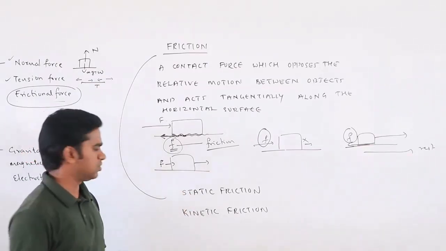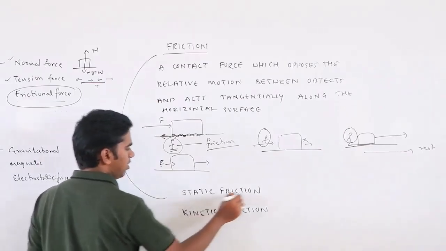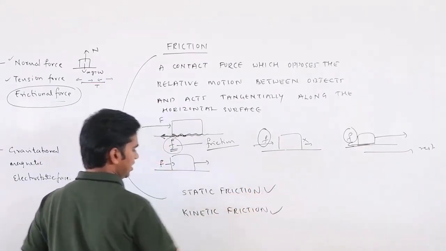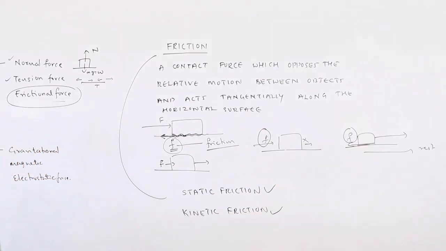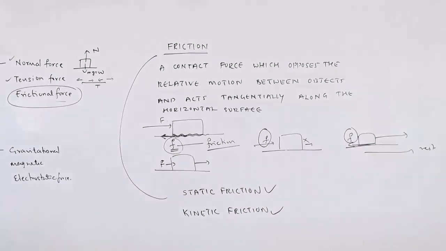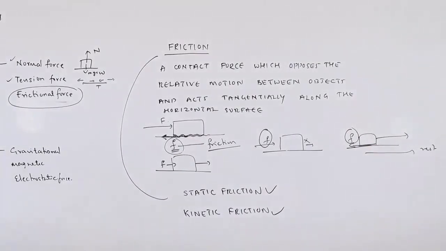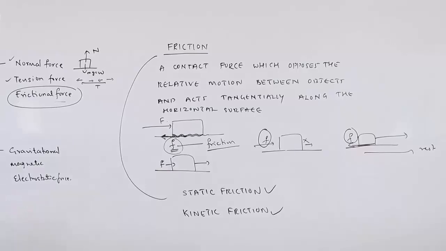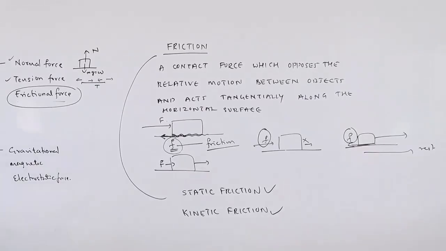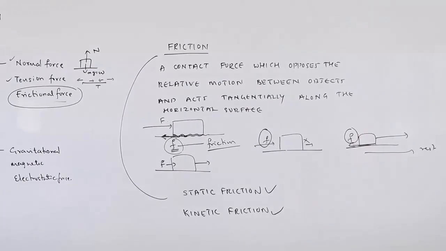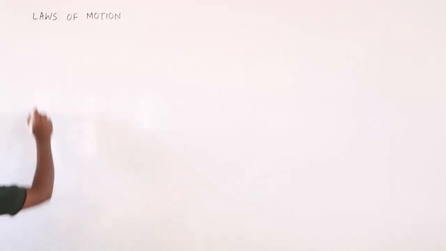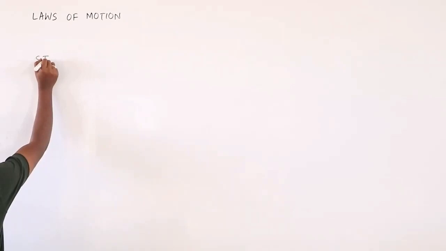We will go into detail on what exactly static friction and kinetic friction are. As of now, friction is a contact force which opposes the relative motion between the objects and acts tangentially along the surface. There are two major types: static friction and kinetic friction. We will discuss static friction first.